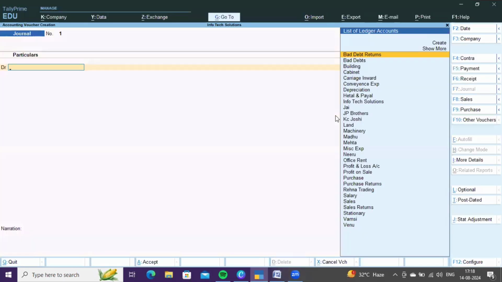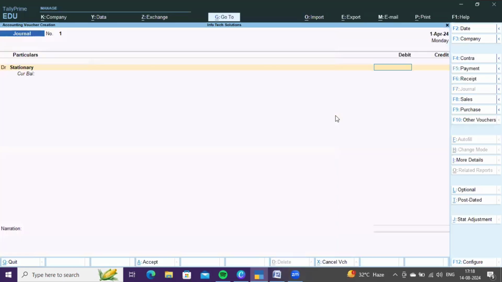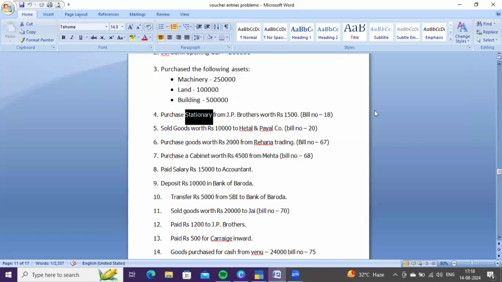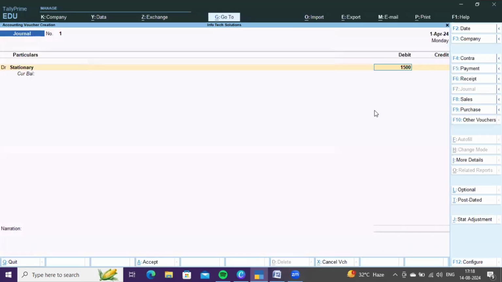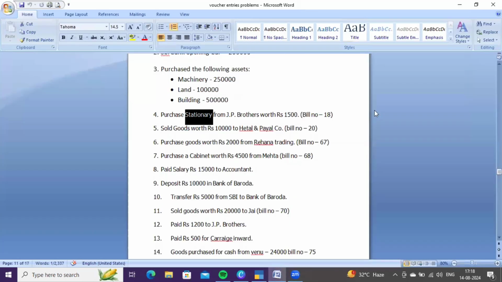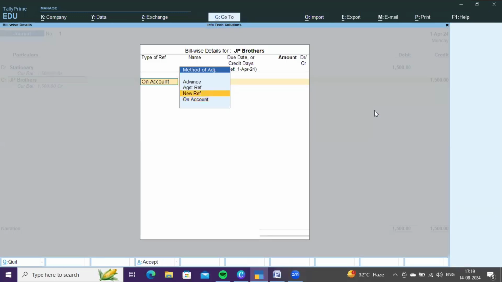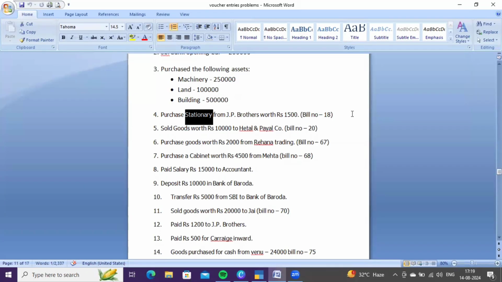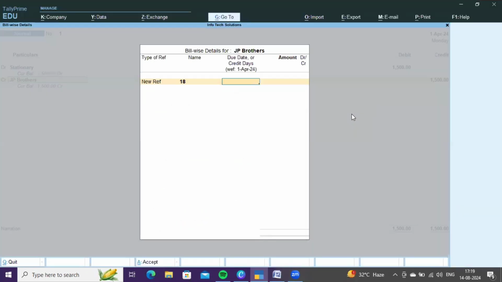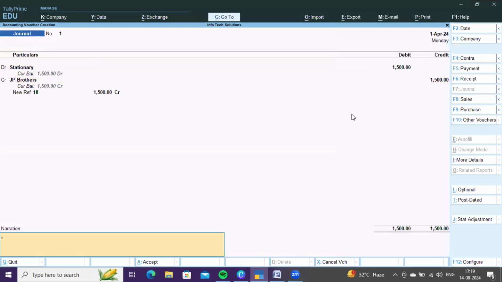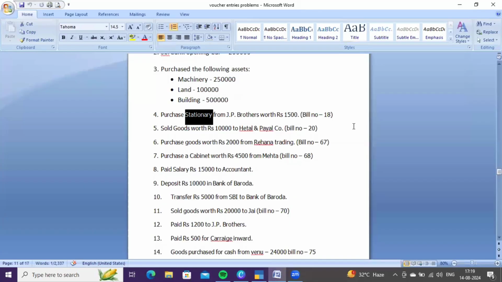Go to F7 general voucher. You need to debit stationery account, how much? 1500, and credit JP Brothers account. New reference, and the bill number is 1500, sorry, and give the amount 1500, like this. Then press Ctrl A to save it.